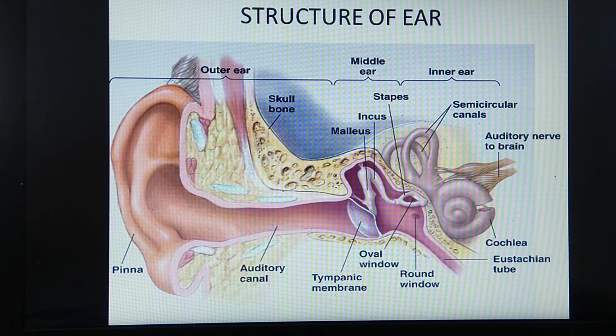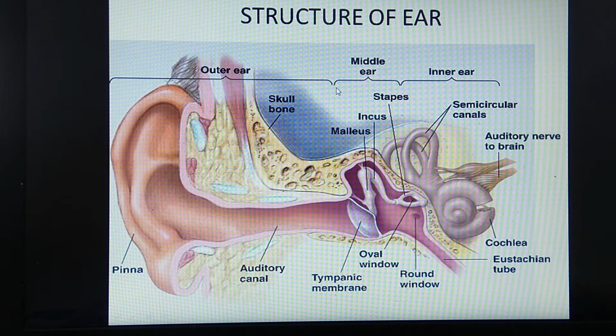Then what is this tympanic membrane? The tympanic membrane is a membrane-like structure. From the outer side it is covered with skin, and from the inner side it is covered with mucus-like material. Okay, so this is all about the outer ear or the external ear. Now we are going to see the second part, that is the middle ear.